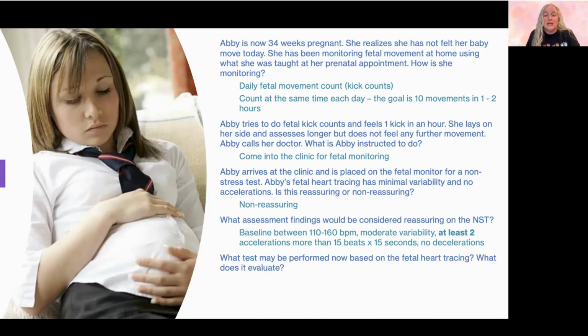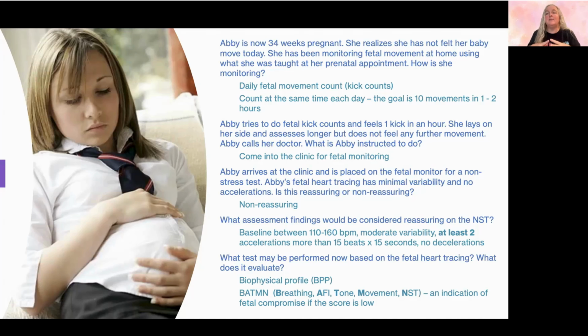So the next thing we might consider is what we would call a biophysical profile. With a biophysical profile, we're going to use the tracing as one component, but for the other components, we're going to do an ultrasound. With an ultrasound, we're going to look at breathing movement.